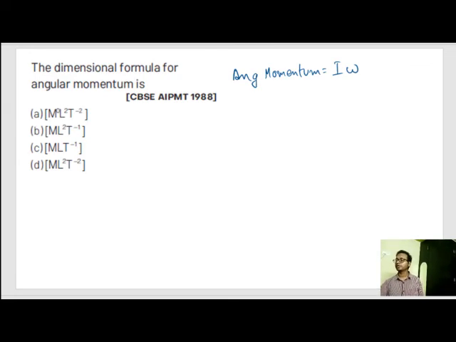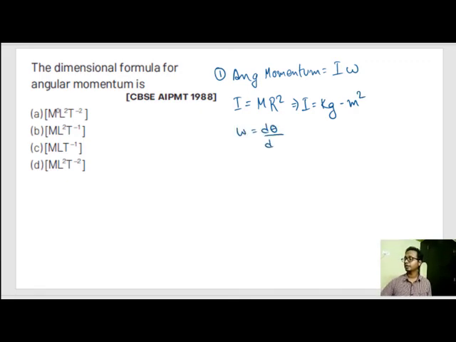This is the second last question. After this, the units are almost over. Moment of inertia I is equal to mass into radius square, or kg into meter square, and omega is equal to d theta by dt, or radians per second.